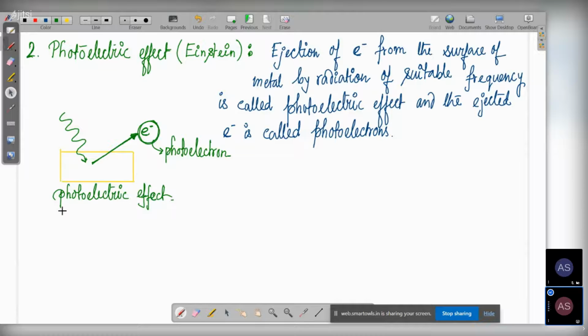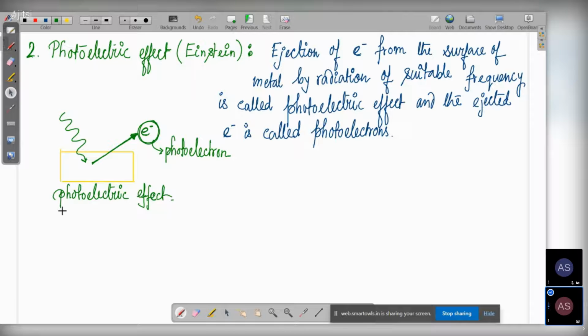So whenever we are giving a radiation of suitable frequency on the metallic surface, what we are seeing is that the outermost electron is getting ejected out, that is leaving. Okay. And this ejected electron is only known as the photoelectron.